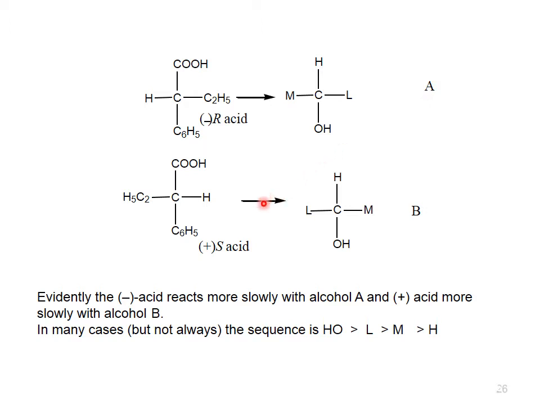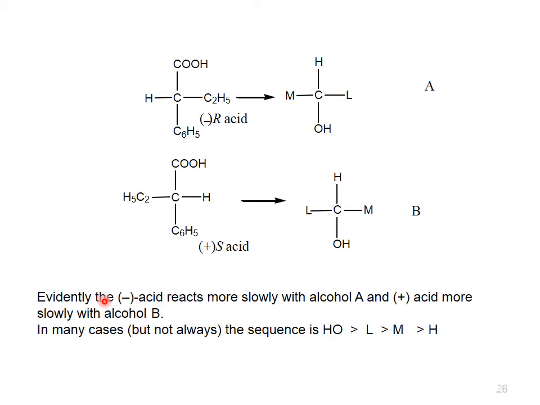Evidently, the R acid reacts more slowly with alcohol A and the S acid reacts more slowly with alcohol B. These are the experimentally verified results that the R acid reacts more slowly with alcohol A. Similarly, the S acid reacts more slowly with alcohol B.